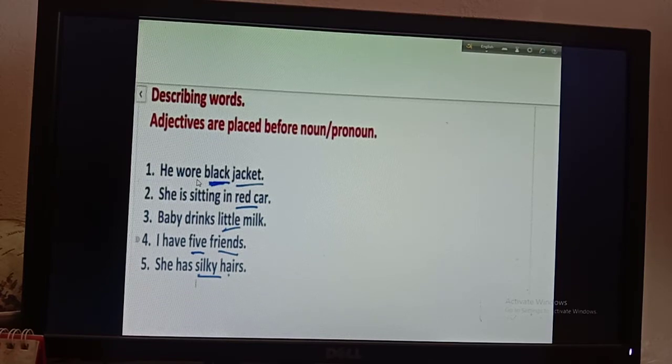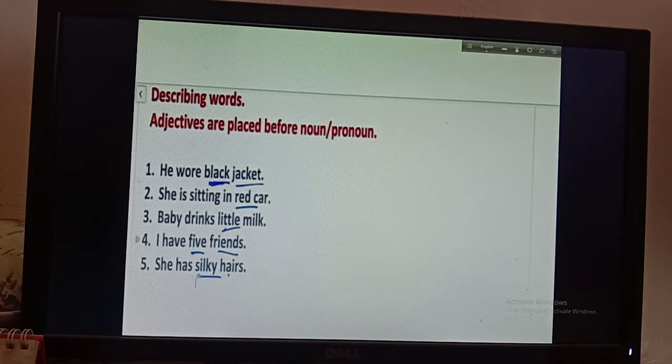First one is, he wore black jacket. Here you can see that jacket is a noun and black is a describing word. Then number two, she is sitting in red car. Car is a noun and red is a describing word here. Then number three, baby drinks little milk. Milk is a noun and little is a describing word here. Then number four, I have 5 friends. Friends is a noun and 5 is a describing word here.